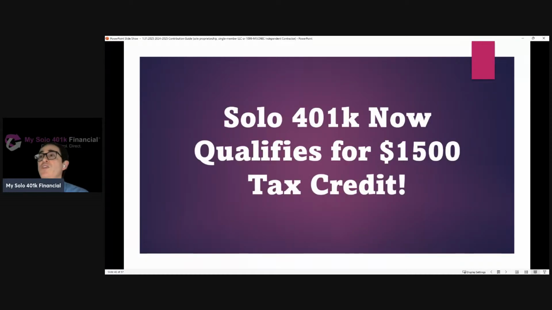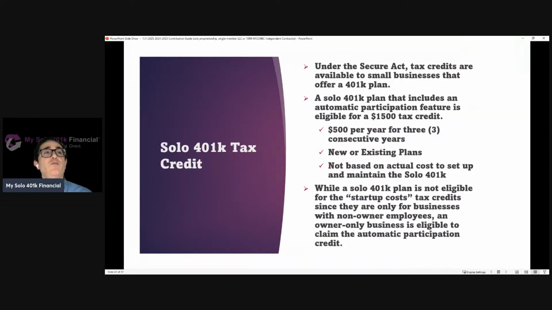All right, so the bonus content: solo 401k now qualifies for a $1,500 tax credit. Under the Secure Act, there were a number of tax credits that were introduced and made available to small businesses that offer a 401k plan.